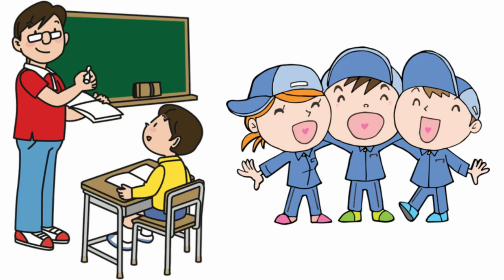I also want to take just a minute to talk about speech registers. Speech registers are different ways that we talk to different people. Sometimes we change the way that we are speaking depending on who the audience is and the situation that we are in. For example, when we're talking to teachers and other adults, we'll speak one way, and when we talk to our friends, we usually speak a different way.